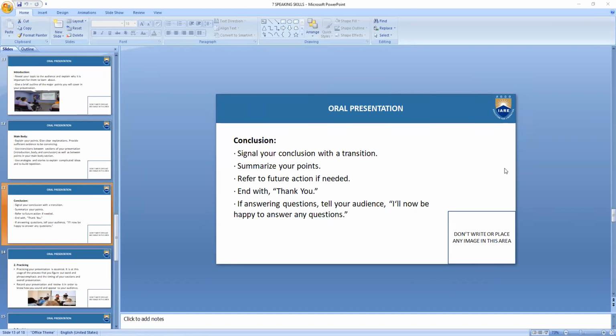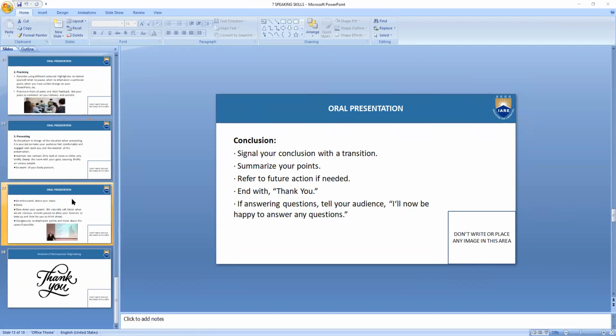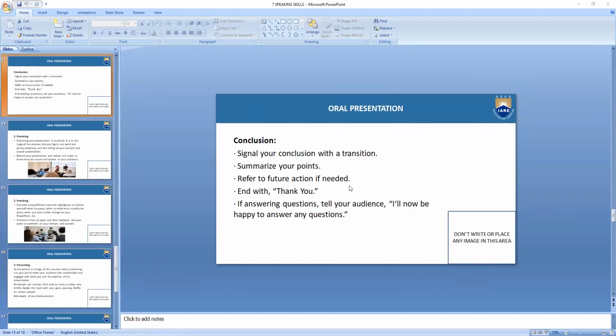Always end your topic like we always do that. The last slide is the thank you slide. Okay, so end with thank you. If answering questions, tell your audience, I will now be happy to answer any questions. You have to give your audience a clear signal, clear information that you are now free to answer the queries that they have.